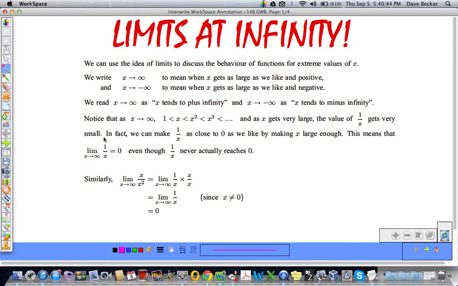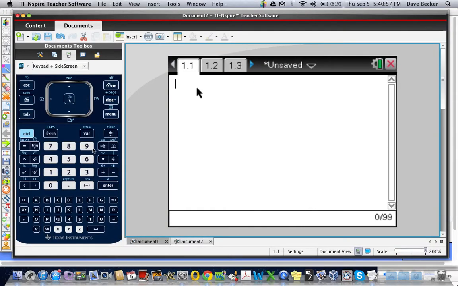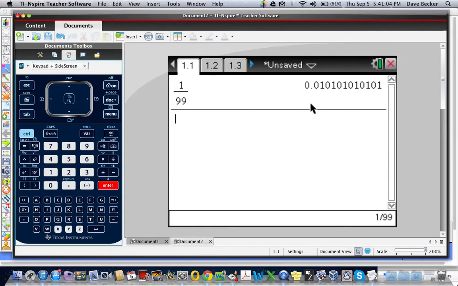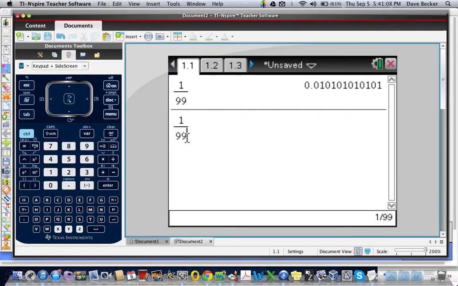So let's think about 1 over x as x gets very large. 1 over x gets very small. What do we mean by that? Well, let's take a quick look here. So let's just do 1 divided by, I don't know, 99. What do we get? 0.01111. So if we do that and then maybe change this to 999, we get another 0 in there. You see how that's happening?